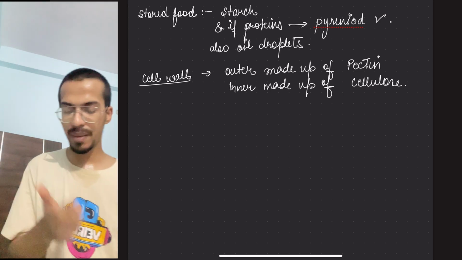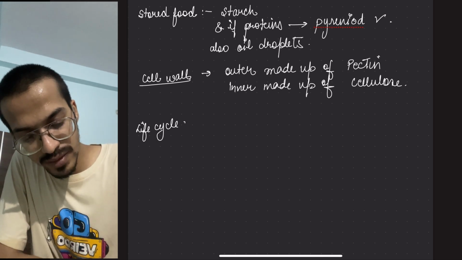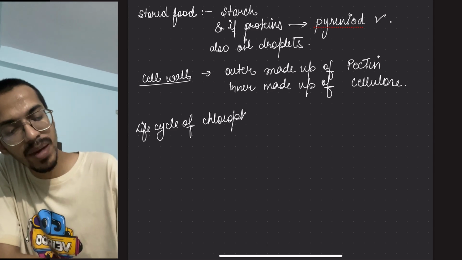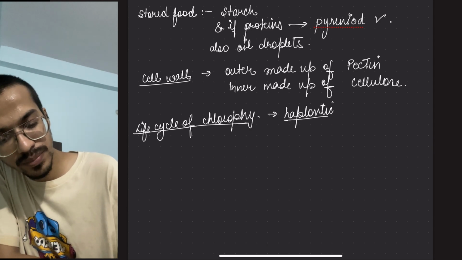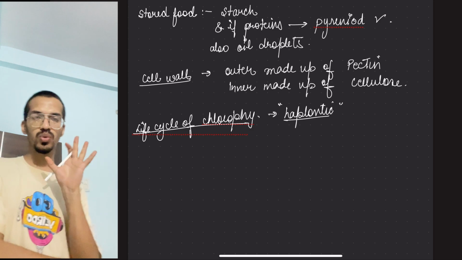Here we will just remember it. The life cycle of Chlorophyceae members is haplontic. What it is, how it is working, we will do later on.